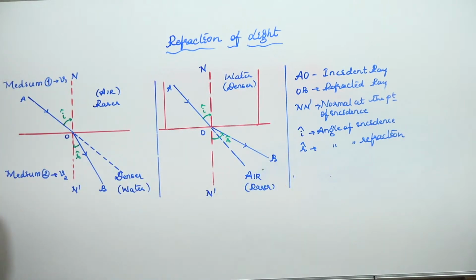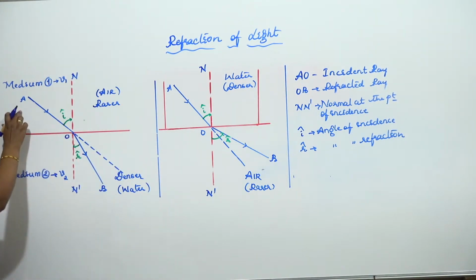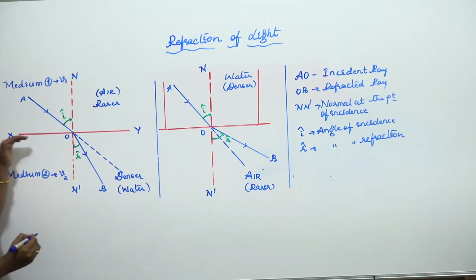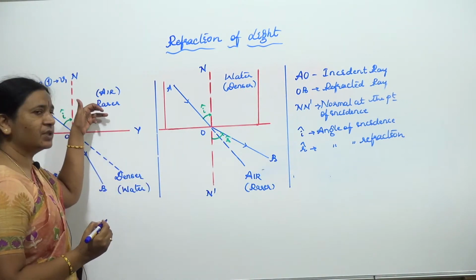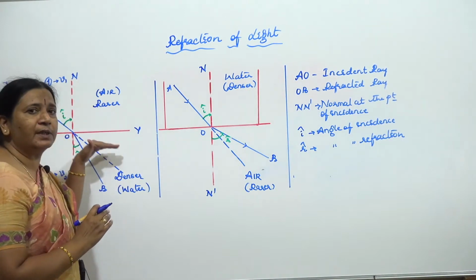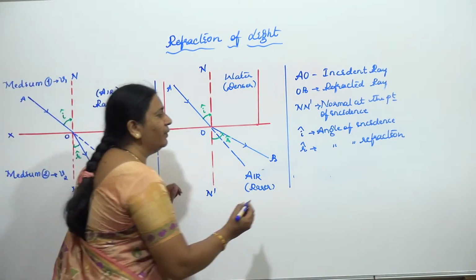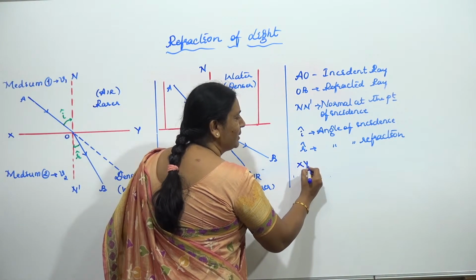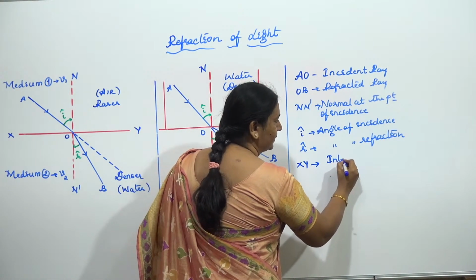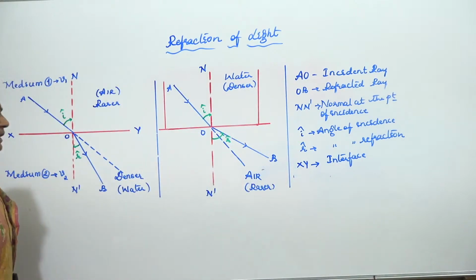Now apart from this, we have one more surface which separates these two media, that is XY. The surface which is between two different optical media, or which separates two different optical media, we call the interface. We won't refer to it much, but you should know it. So XY we call the interface.